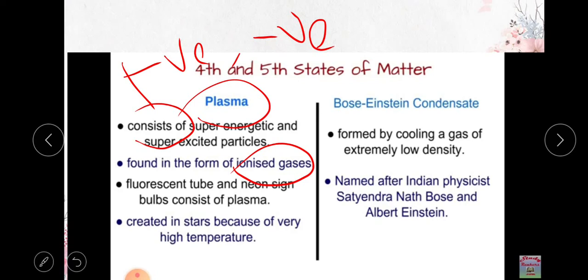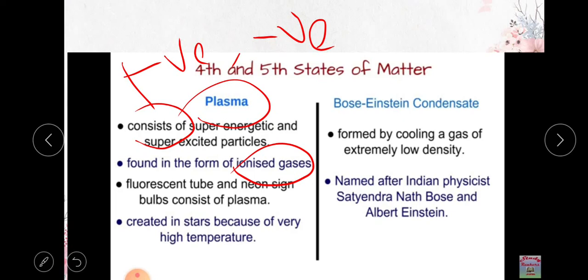Fluorescent tubes and neon sign bulbs consist of plasma, and it is even created in stars because of the very high temperature. Because of this plasma, current can conduct very easily because of these charges. You know that because of the charges, electricity will conduct easily. So plasma is the fourth state of matter, which contains charged particles.